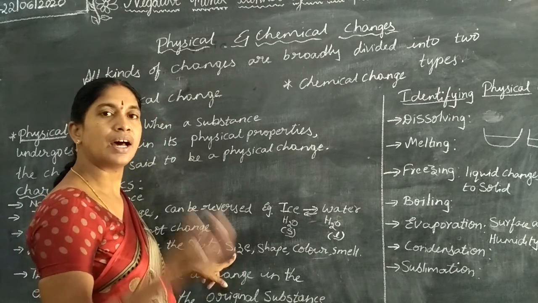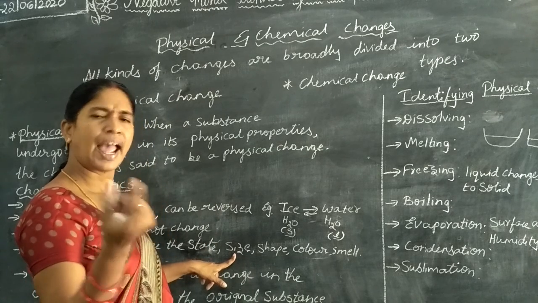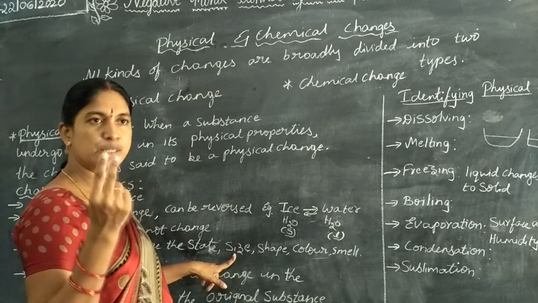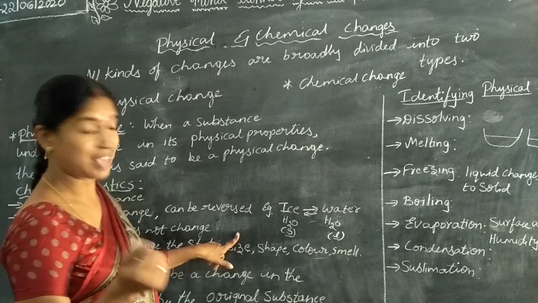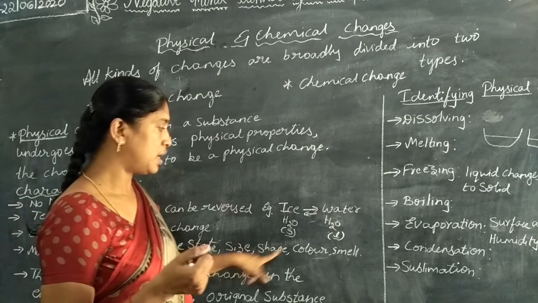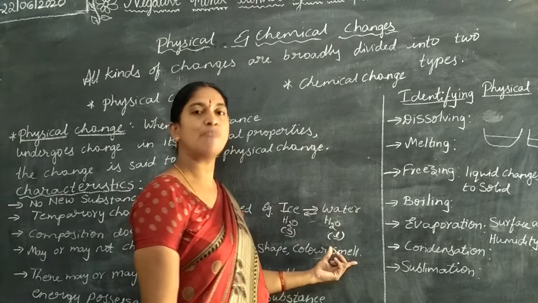That means once the same ice piece is placed outside and melts, again if we place that water into the same shape, it will get the same size. Understand? Same size and same shape. Color also is the same, and here we are not indicating any smell.